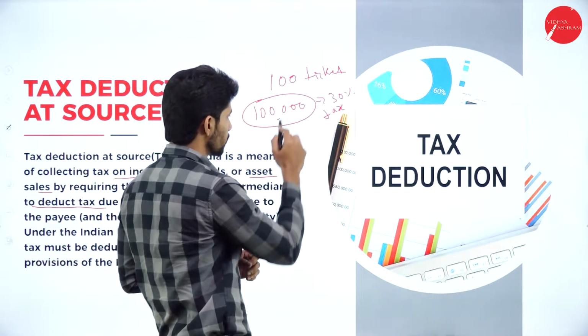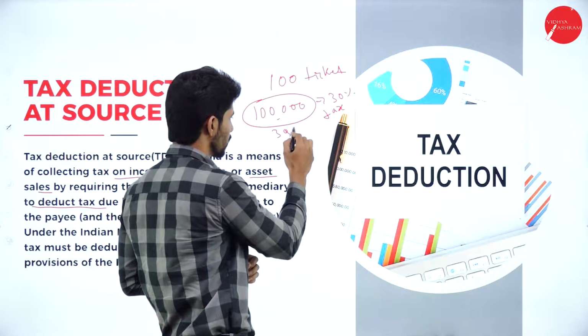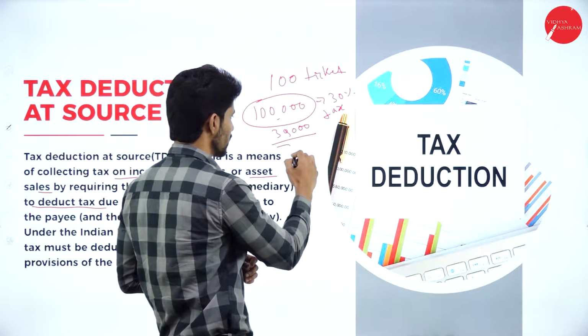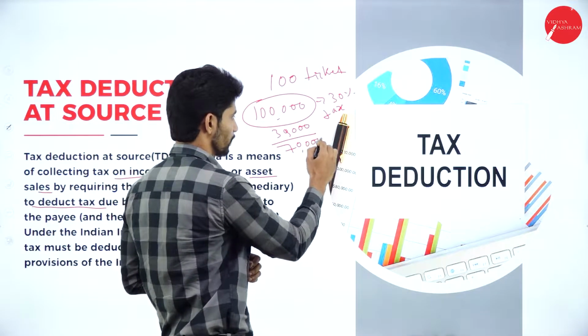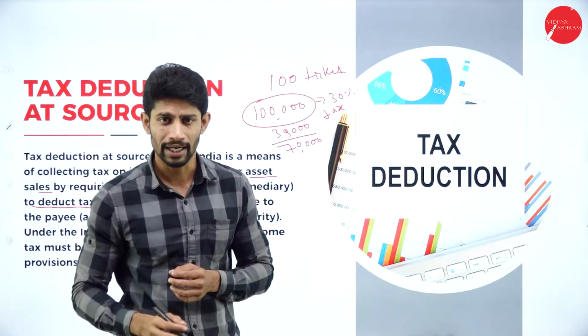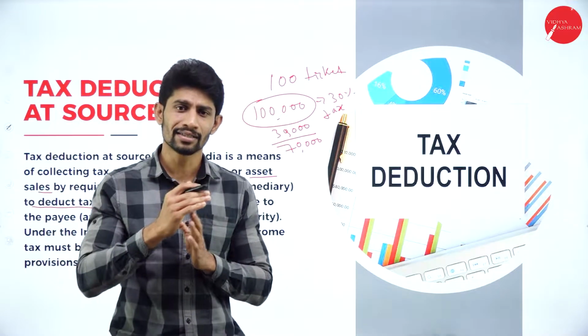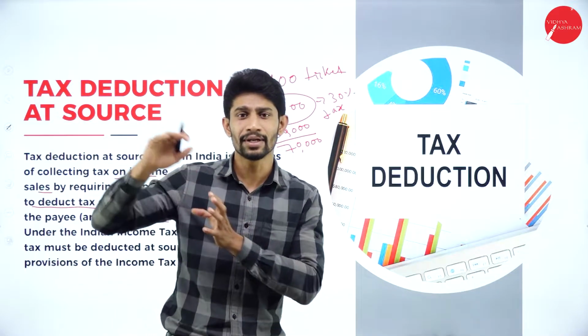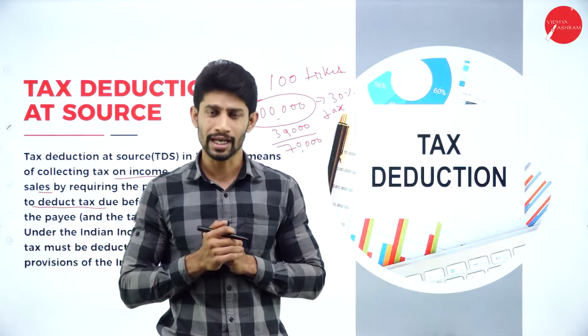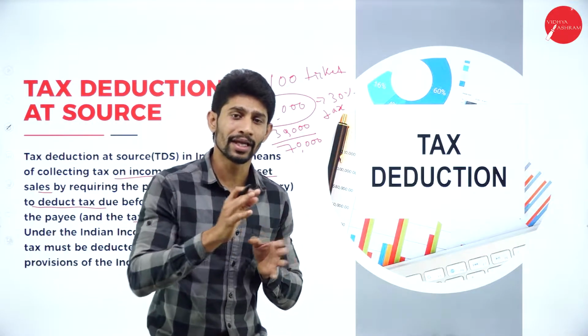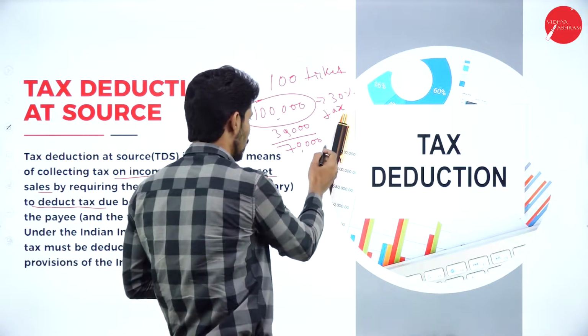So what will be the 30% of 1 lakh? It is 30,000, right? What is the balance? 70,000, right? So the organizer will not give you 1 lakh rupees of winning amount. He will deduct 30% of tax, remit that 30% of tax to the tax authority and pay you the remaining balance of 70,000 rupees.